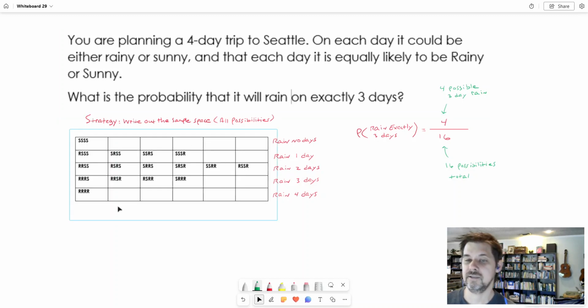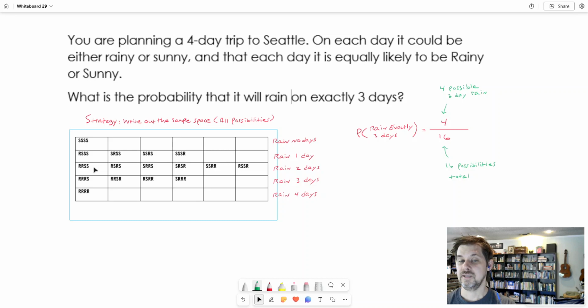So I've organized that in the table, and you notice that the S stands for a sunny day and R stands for a rainy day. And notice that each one of these has 4 letters, either S or R, and that I've arranged it to keep track of all the possibilities. Like 4 S's means that it didn't rain on any day at all. It was sunny 4 days. And then in this row, this is what it would look like if it rained 1 day. That's every single way that it could rain one of the 4 days. Rain on the first day, rain on the second day, third day, fourth day.